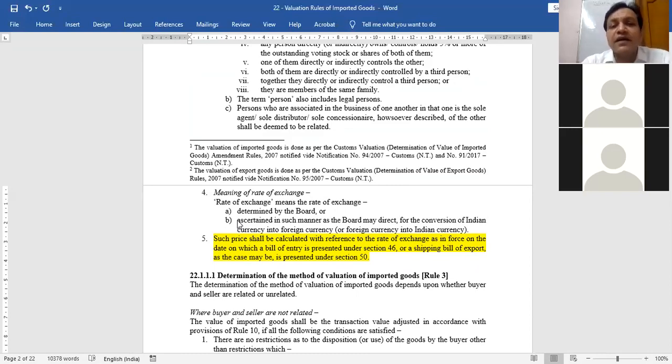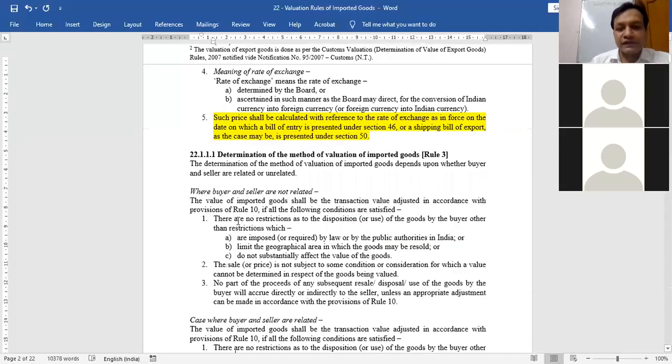Same is the case here. Transaction value is the value on which custom duty will be charged. It is written in the Act. But how do you compute that transaction value? It is not written in the Act. It is written in the rules, which are Custom Rules for the purpose of computing value of imported goods 2007.